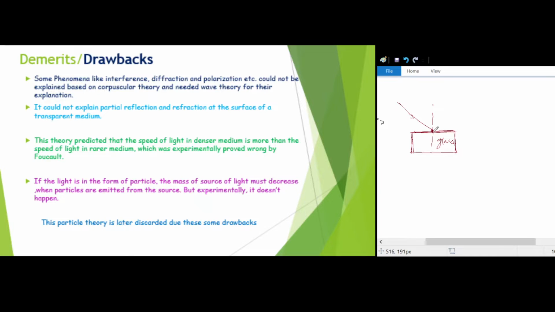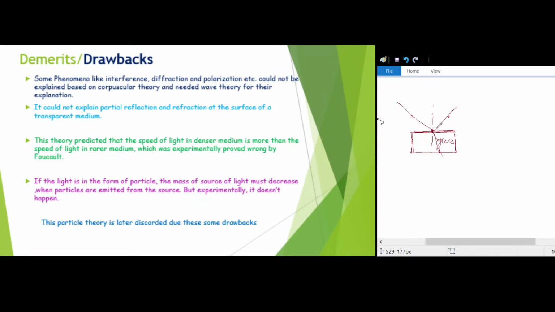What will happen? Here some light will reflect back into the same medium and some will transmit into the glass, isn't it? So whenever we make light incident on a glass surface, some will transmit into the second medium and some will reflect back.